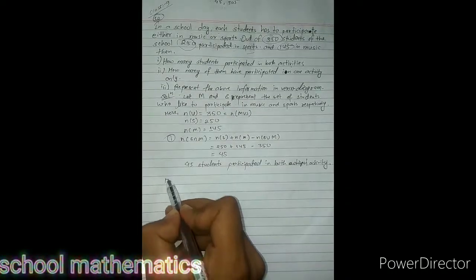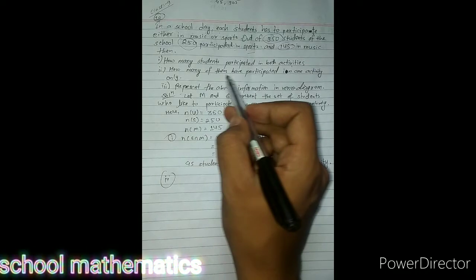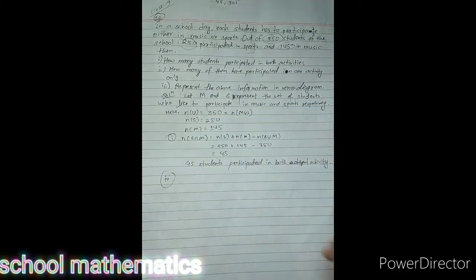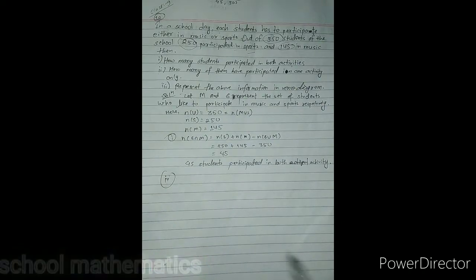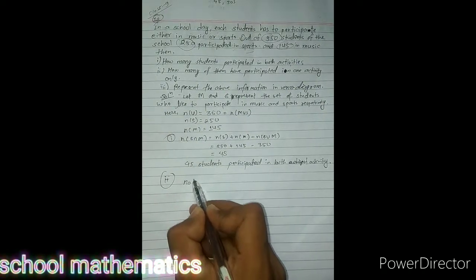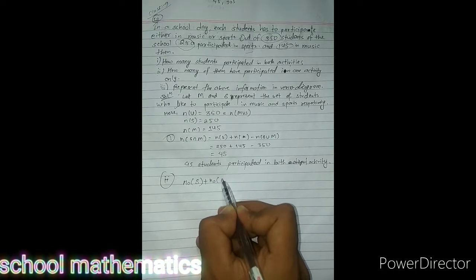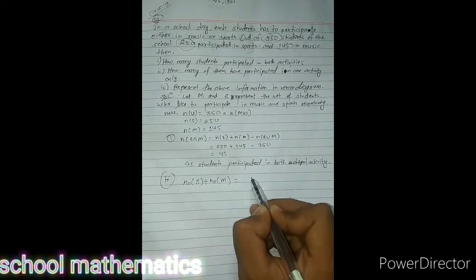Now next, how many of them have participated in one activity only? One activity only means number of only sports plus number of only music.